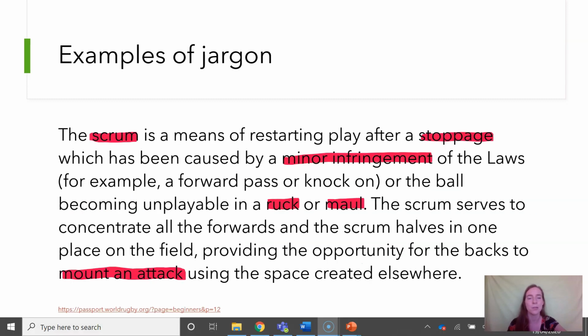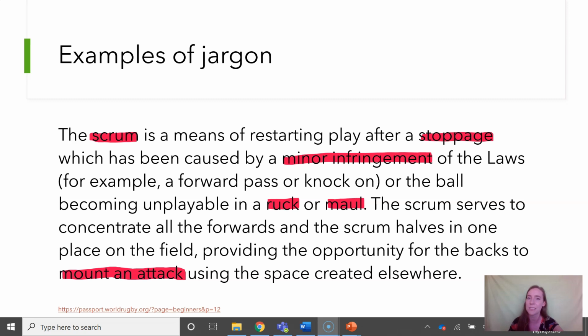This is another example of jargon looking at a scrum in rugby. The scrum is a means of restarting play after a stoppage which has been caused by a minor infringement of the laws, such as a forward pass or knock-on, or the ball becoming unplayable in a ruck or maul. The scrum serves to concentrate all of the forwards and the scrum halves in one place on the field, providing an opportunity for the backs to mount an attack using the space created elsewhere.